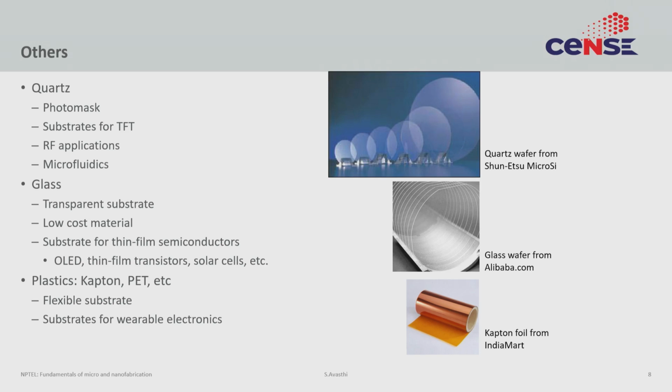The common ones are Kapton, PET. Kapton is this yellow colored material that you see on the right. It survives a little higher temperature of around 300 degrees C, which is high enough to do a lot of fabrication and actually make electronic devices on it. So, if you are looking at flexible, low cost, semi-transparent types of applications, plastics is a good place to start.